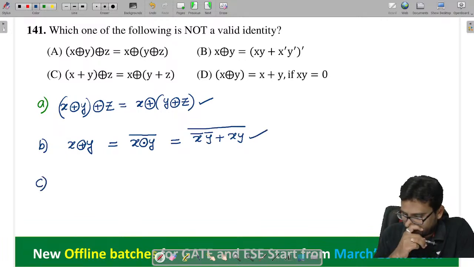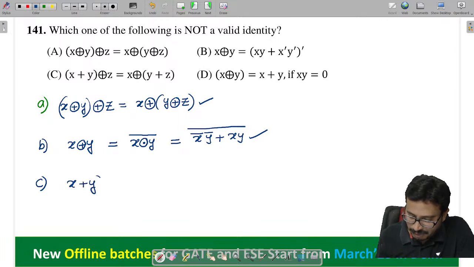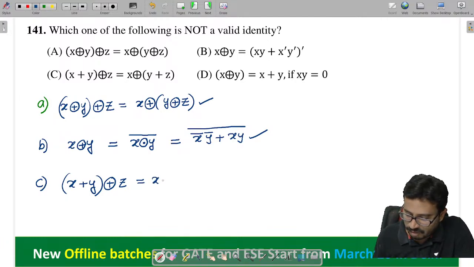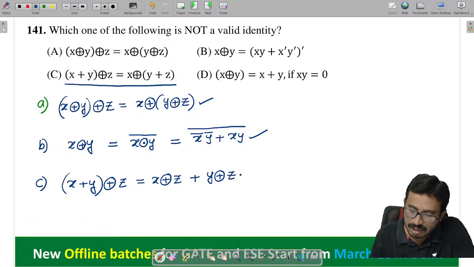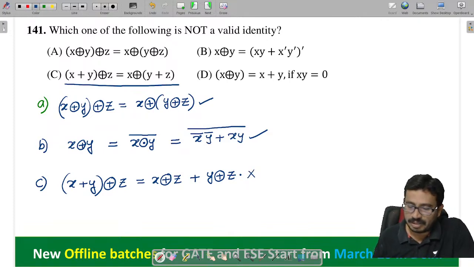Let us see option C: (x + y) XOR z, which if we simplify becomes (x XOR z) + (y XOR z), isn't it? But लेकिन option C में कुछ अलग दिया ना LHS में, so this is not correct.